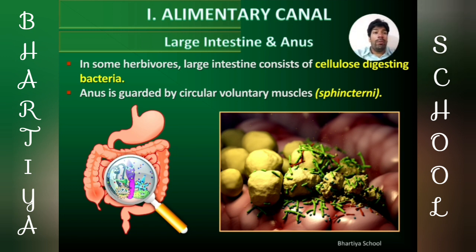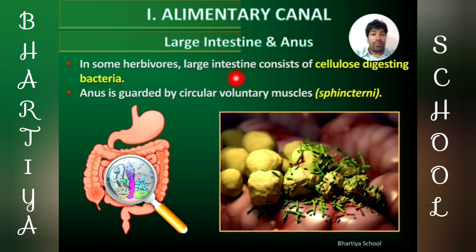In some herbivores, the large intestine consists of cellulose digesting bacteria. Some herbivorous animals have some bacteria inside their large intestine which help in the digestion of cellulose.